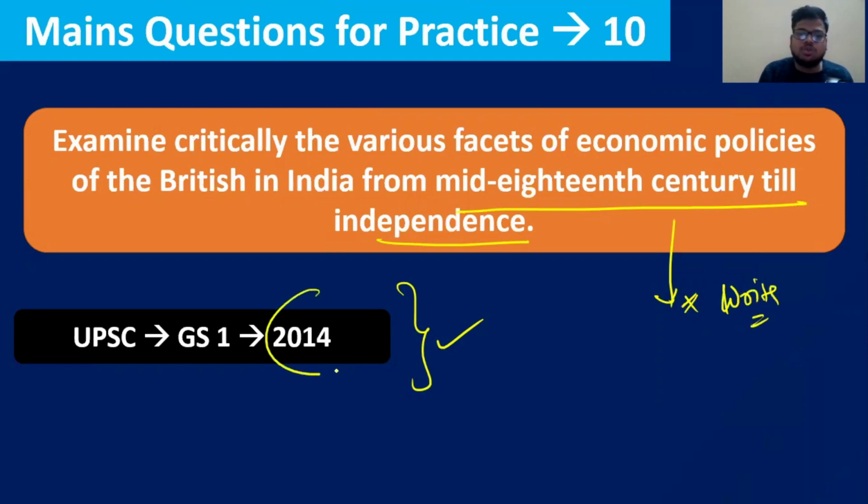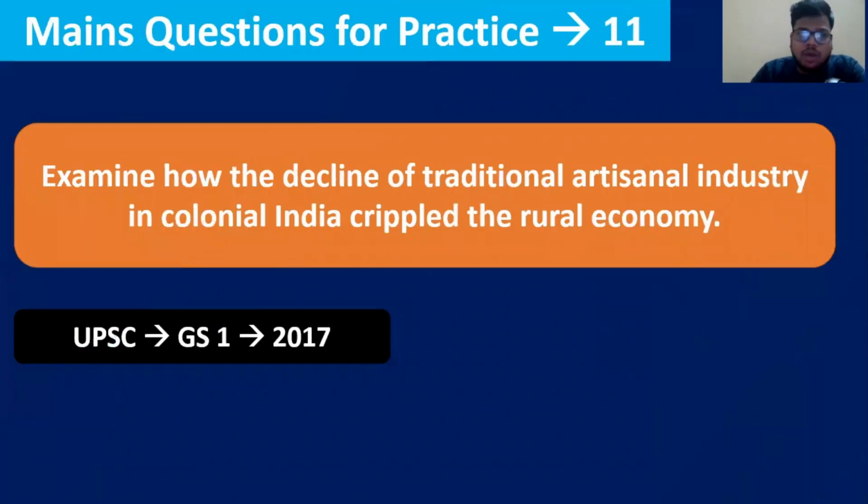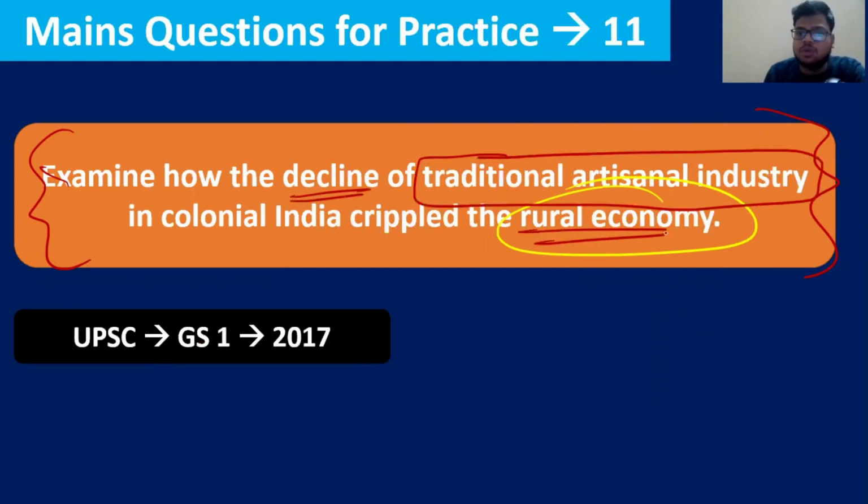In 2014 this question was asked: critically examine the various facets of the economic policies. Then, examine how the decline of the traditional artisan industry in colonial India crippled the rural economy. It is a very specific question they have asked, so you have to do a bit of brainstorming yourself: how this traditional artisan industry decline has crippled the rural economy. The points will be the same, remember that.